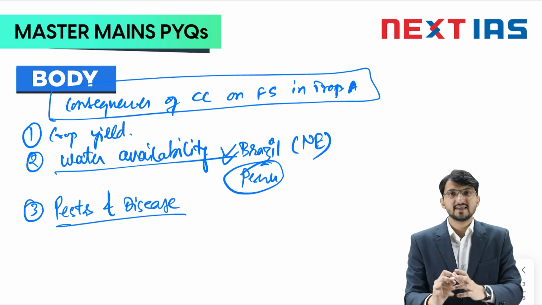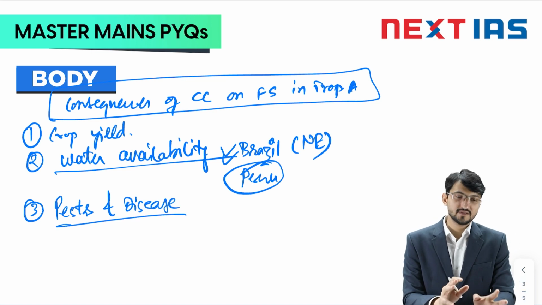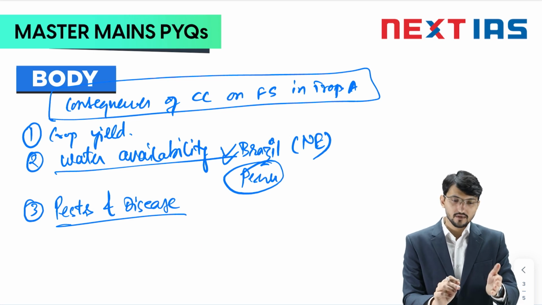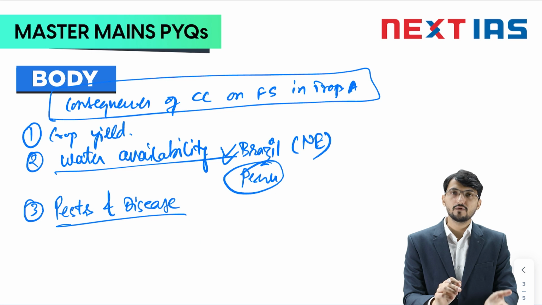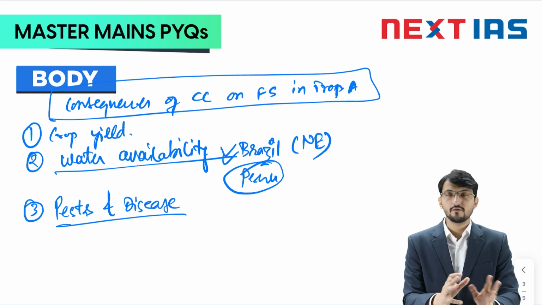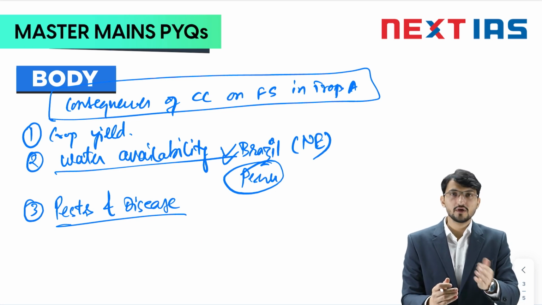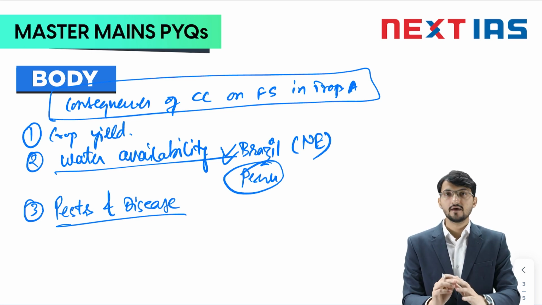What you can talk about in pests and disease, you know what happens because of climate change, because of increased temperature and humid conditions. It is a favorable condition for pests to migrate from one place to another. Their population is very dense and very aggressive. Apart from this, the disease. With rising temperature, the microorganisms also become very active and new diseases come out and they spread like anything.